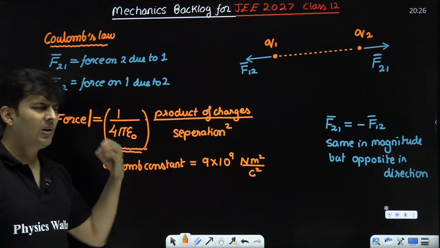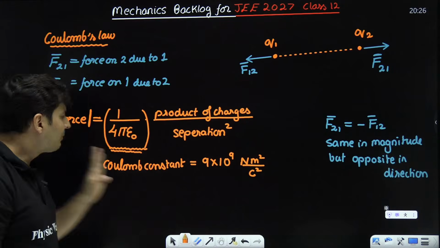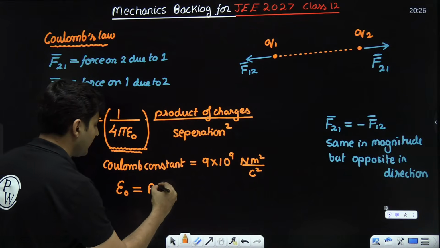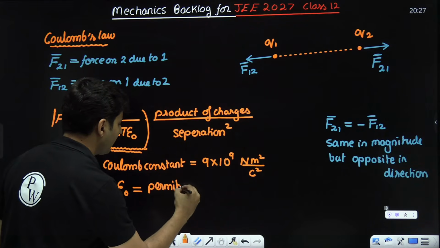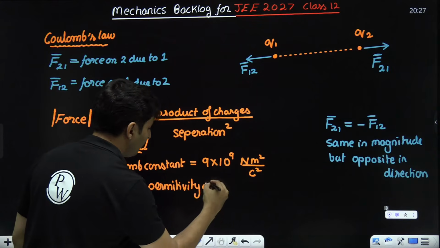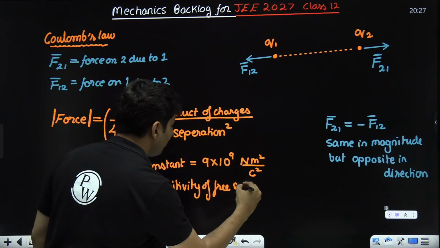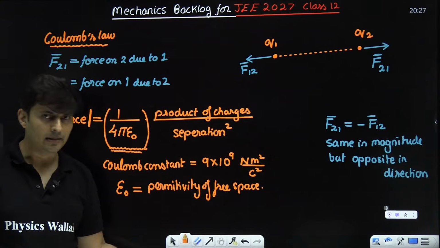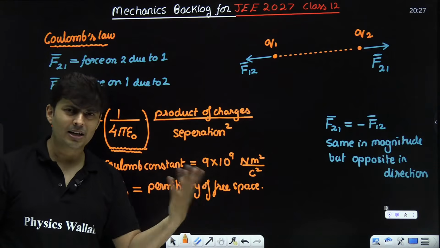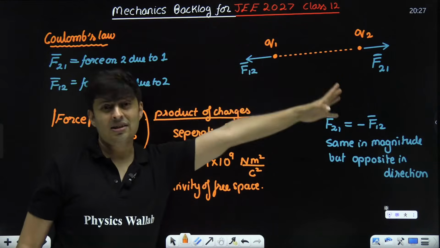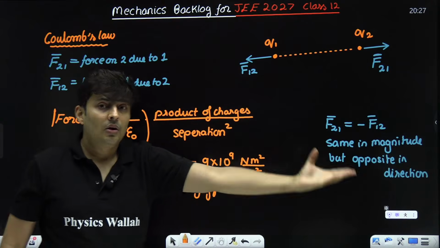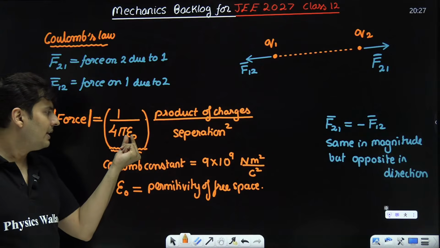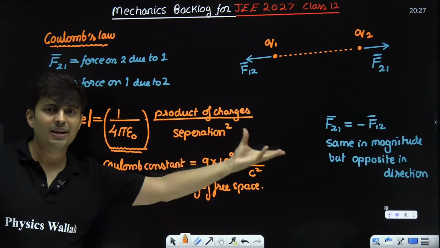Now what is this epsilon naught? Let's not worry about it. For now, just for the sake of it, I'll tell you epsilon naught is called the permittivity of vacuum or permittivity of free space. It's a number which decides how strong or weak the force will be depending on the medium. Right now we will play with vacuum, but later on you will see if those charges were dipped in some liquid or some solid, then the force will change because of the medium, and this permittivity, this number will change. That's why the force will change.